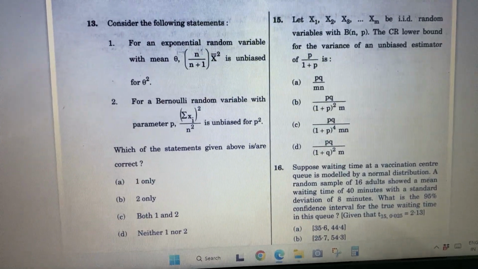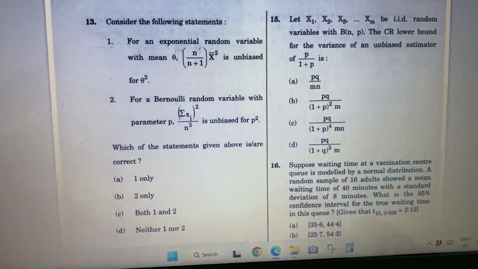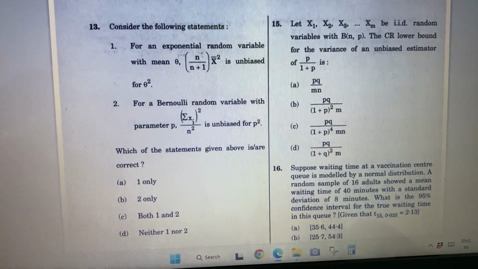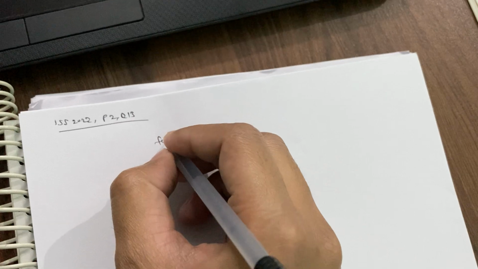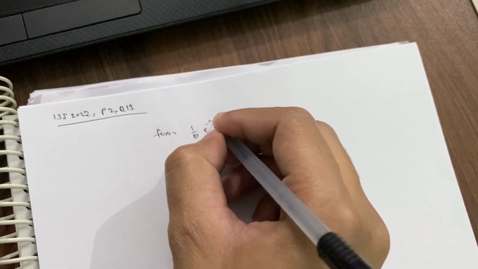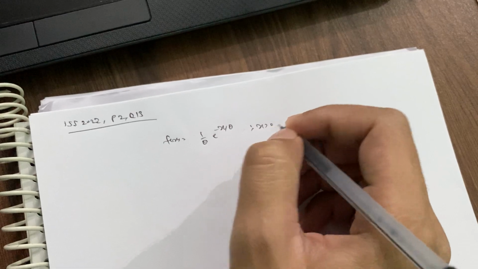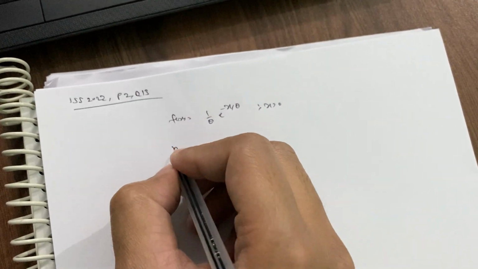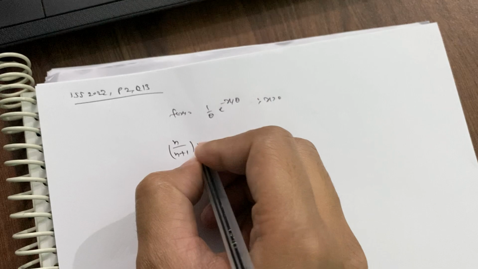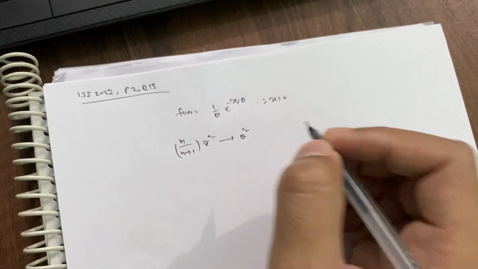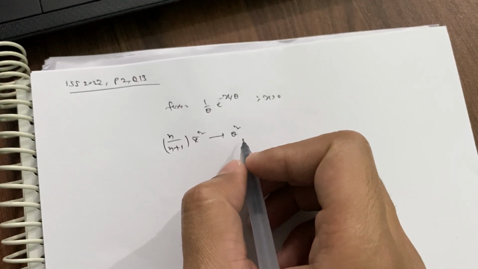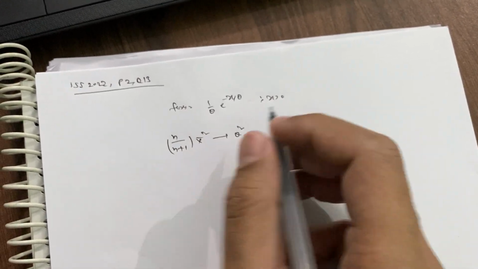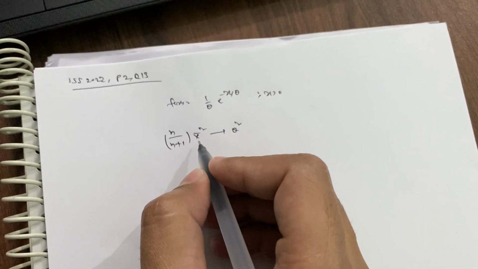So consider the first statement. The first statement says that for an exponential random variable with mean theta, its PDF is given like this: 1 by theta e to power minus x by theta, x greater than 0. And the statement says that n divided by n plus 1 x bar square is unbiased for theta square. So we need to take the expectation of this, and if it comes up to be theta square, then it will be unbiased for theta square. For that we need the distribution of x bar square.